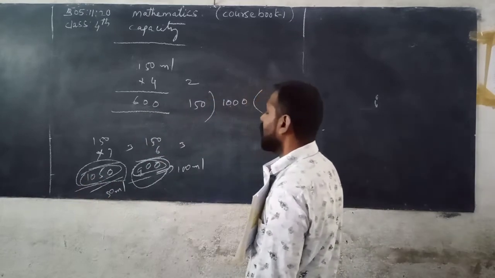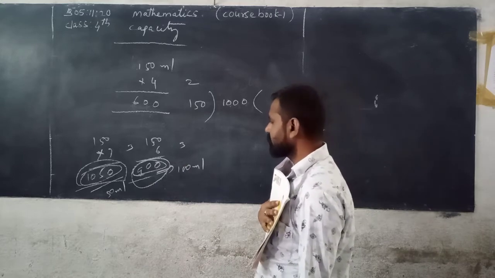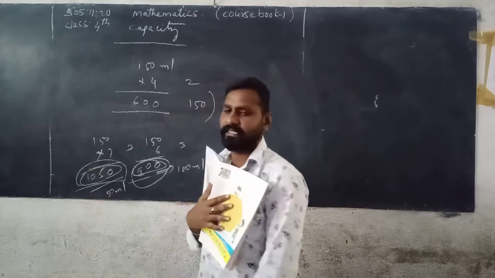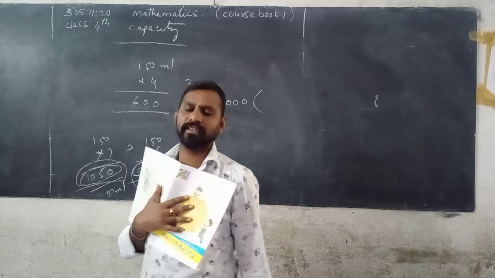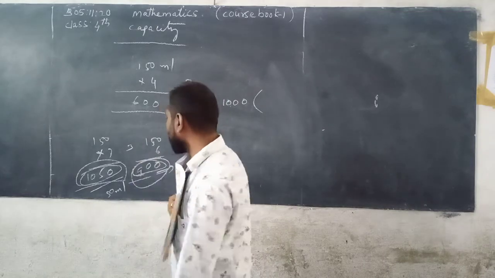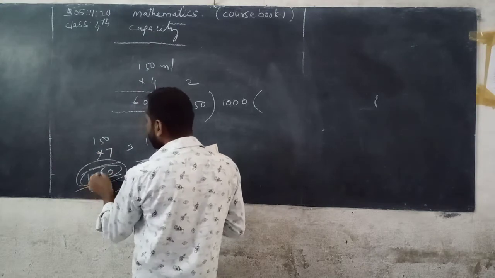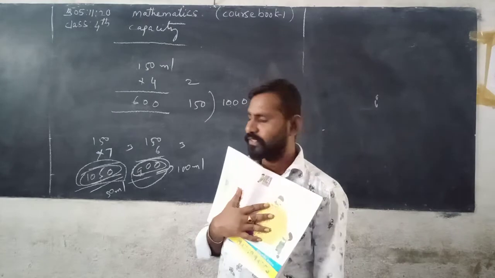So 900 means less than 1000 by 100 milliliters, and 1050 is more than 1000 by 50 milliliters. So we have to take approximately a number that lies between 6 and 7 glasses, like 6.5. If we take 7 glasses of water, it is 50 milliliters more than the 1 liter bottle.